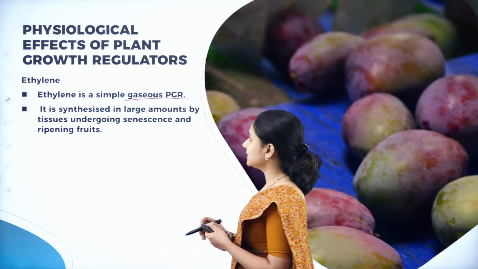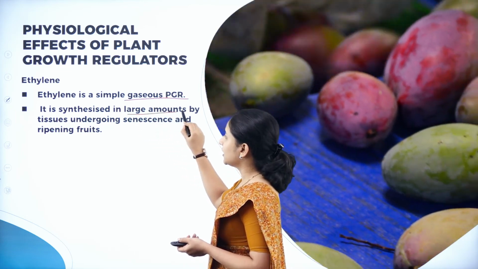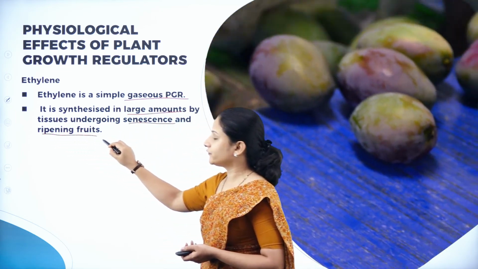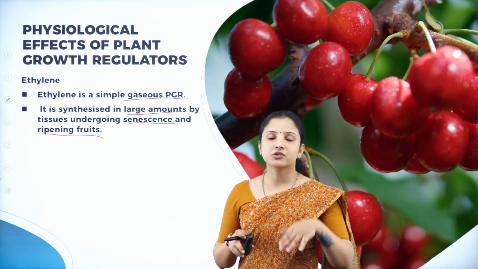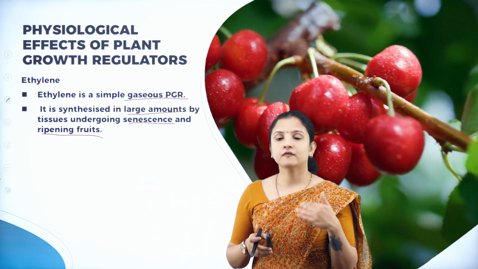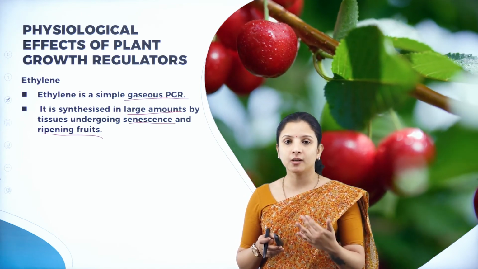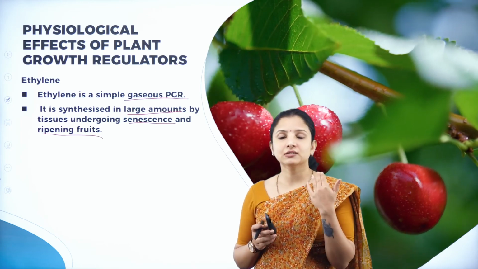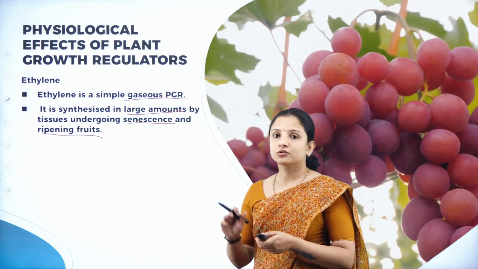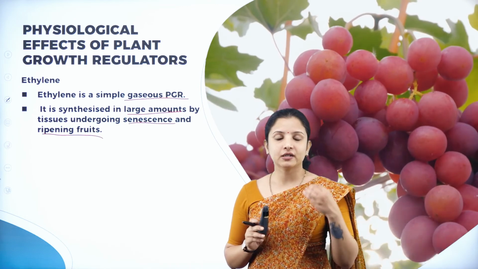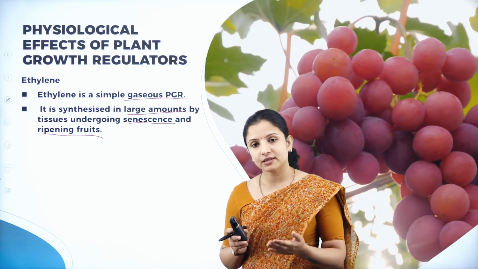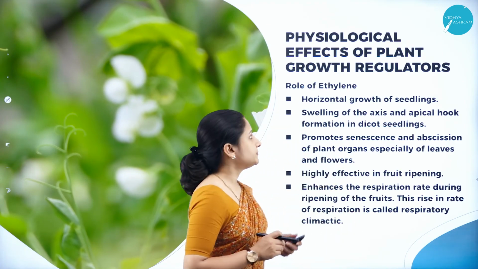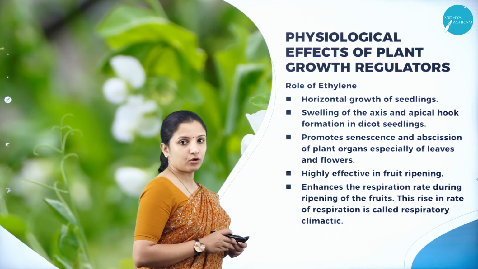And ethylene is synthesized in large amounts by tissues which are undergoing senescence and ripening of the fruits. Those plant parts which are about to fall off from the plant, that is, which have reached old age. So if a fruit ripens, it means the fruit has reached old age, right? So in those plants which are about to undergo senescence, ethylene is found in abundant amounts. So let's see what the role of ethylene is.